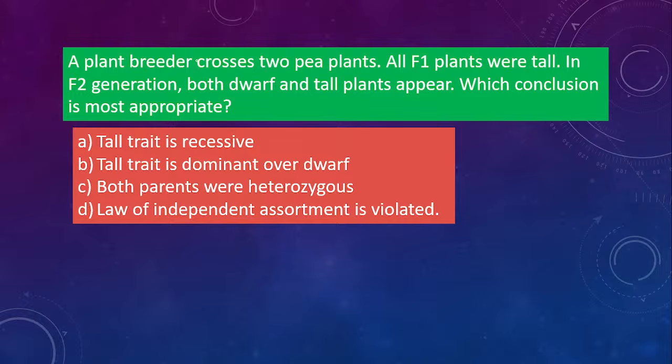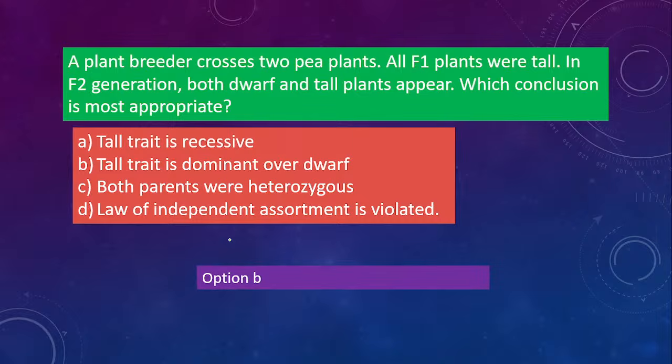Okay. A plant breeder crosses 2 pea plants. All F1 plants were tall. In the next generation, both dwarf and tall plants appear. Which conclusion is most appropriate? Option A, tall trait is recessive. Option B, tall trait is dominant over dwarf. Option C, both parents were heterozygous. Option D, law of independent assortment is violated. So which statement is most appropriate?